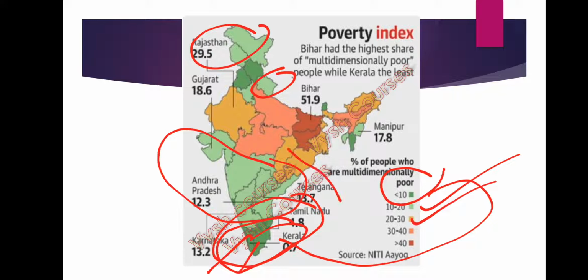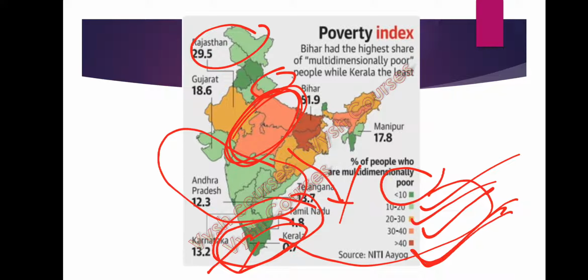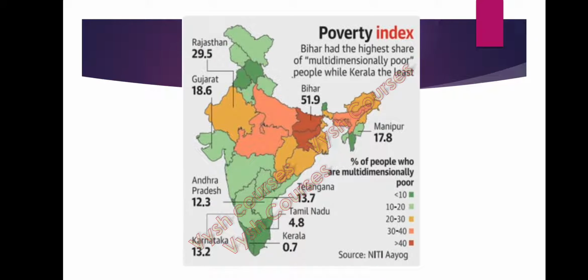In this part, Odisha and others are yellow, and Telangana is light green. 30 to 40% is in thick pink, something like peach pink. More than 40% is the concerned area. Madhya Pradesh, Bihar, these are the concerned areas. So this map represents the whole thing.